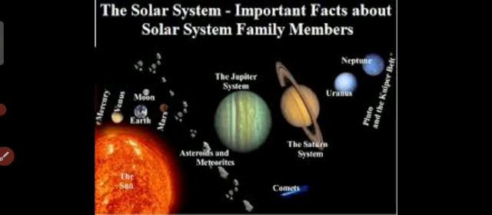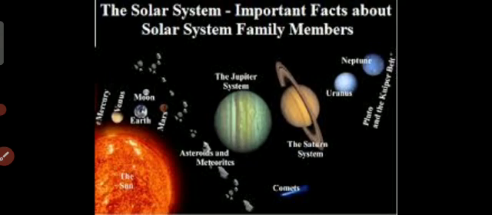Now we come to the solar system, and its family members. Solar system means the sun's family. The sun's family consists of various heavenly bodies that revolve around it. And what revolves around the sun? The 8 planets, satellites, moon, meteors, comets, asteroids. They are all connected to the solar system. They are the family of the solar system.